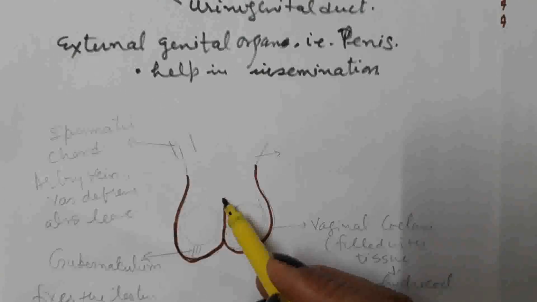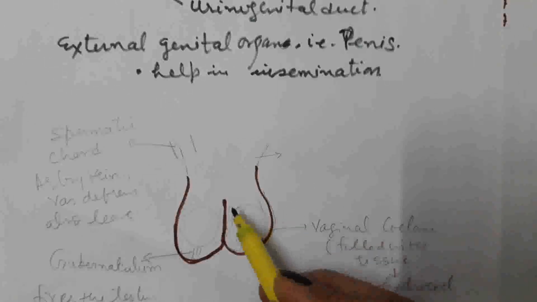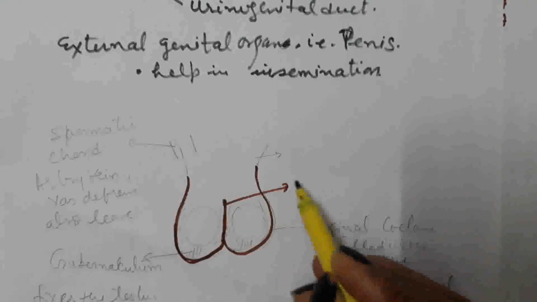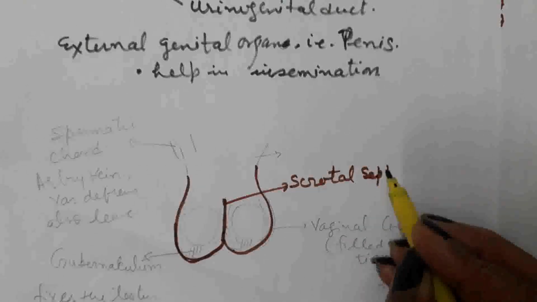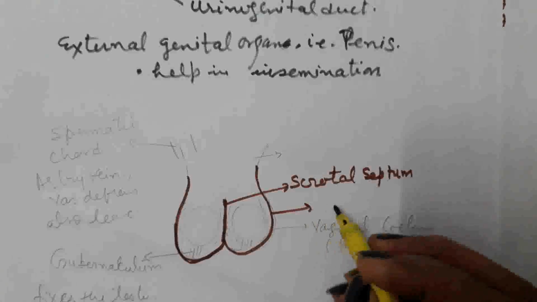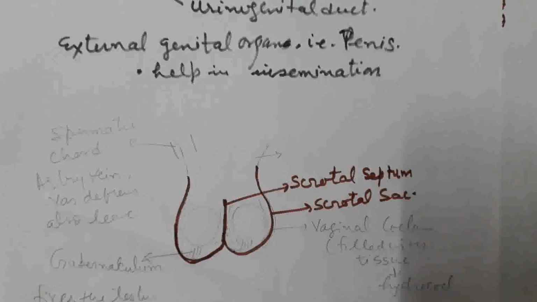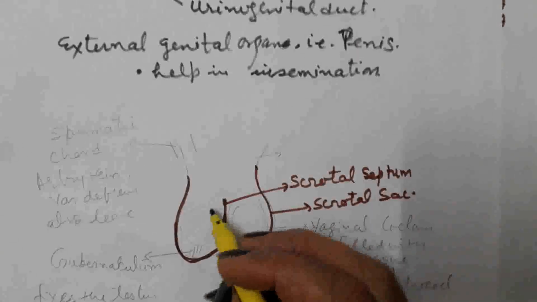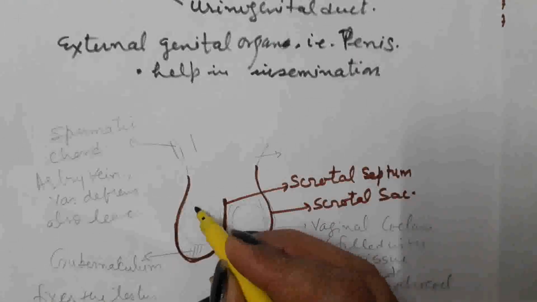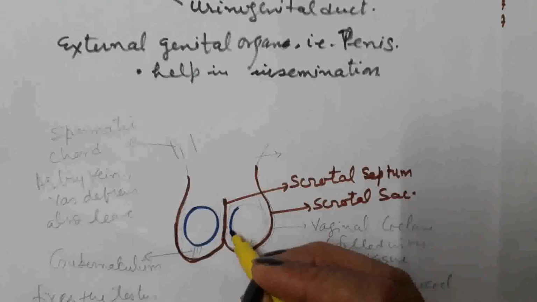In between these two scrotal sacs is the scrotal septum. This is the scrotal septum, and these are the scrotal sacs. Inside these scrotal sacs, an oval-shaped testis is present.